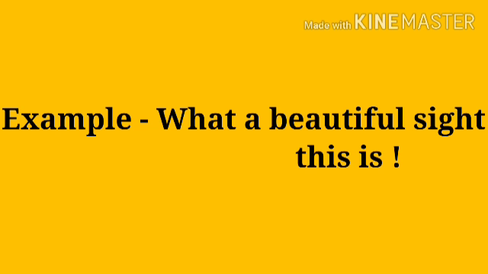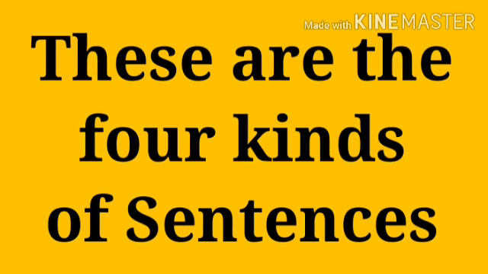So, what we have seen is that an exclamation mark is added at the end of the sentence, which shows that it is an exclamatory sentence as it expresses some feelings. So, this is called an exclamatory sentence. So, children, these are the 4 major kinds of sentence.